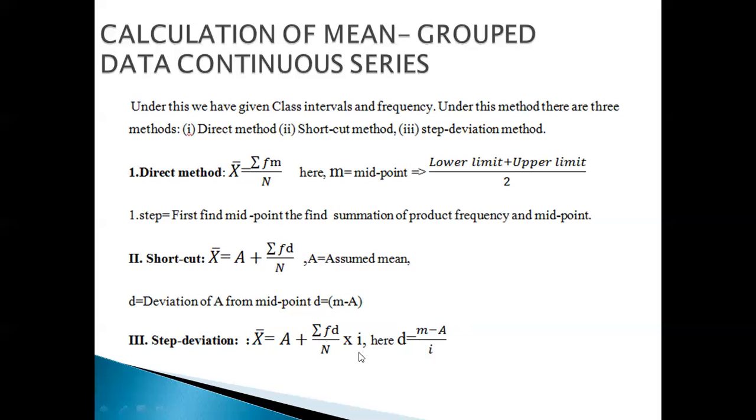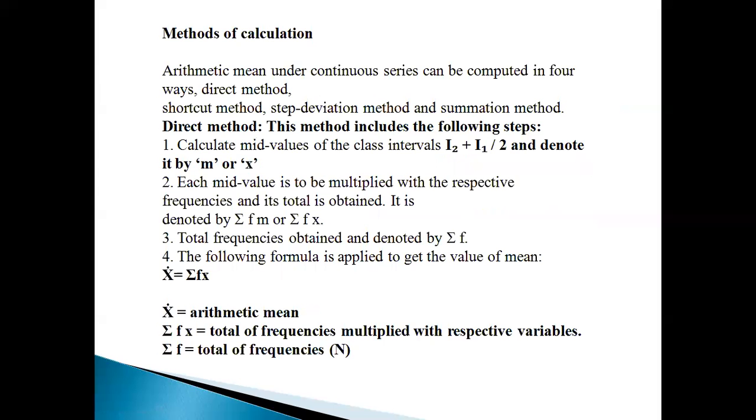It may be the common factor when we take the C. I is nothing but the class interval. So these are the formulas, but give importance to the direct formula because as per your syllabus, we have this formula only. Next, come to how to compute X bar under continuous series. The method of calculating arithmetic mean under continuous series has the following four steps.